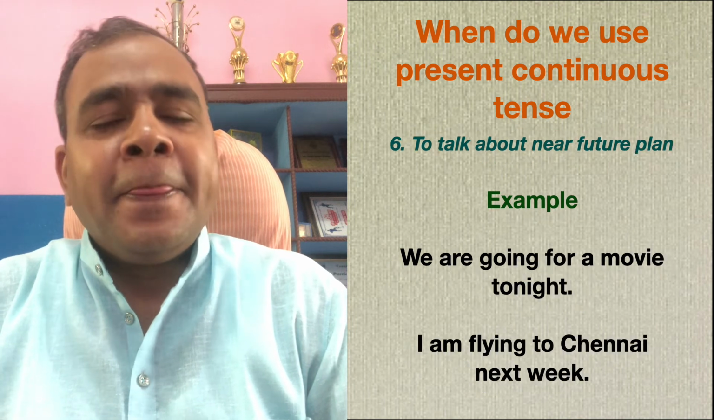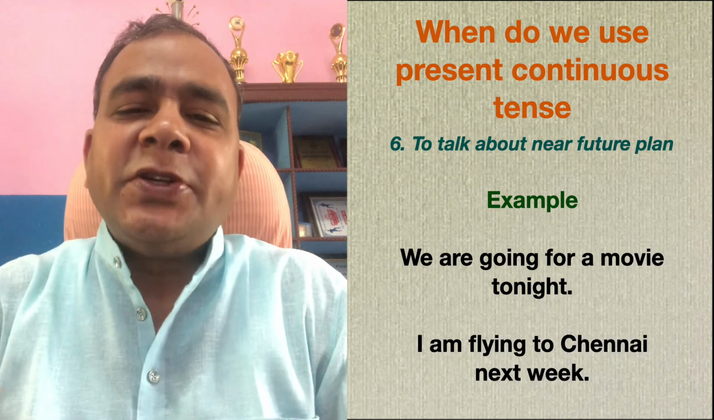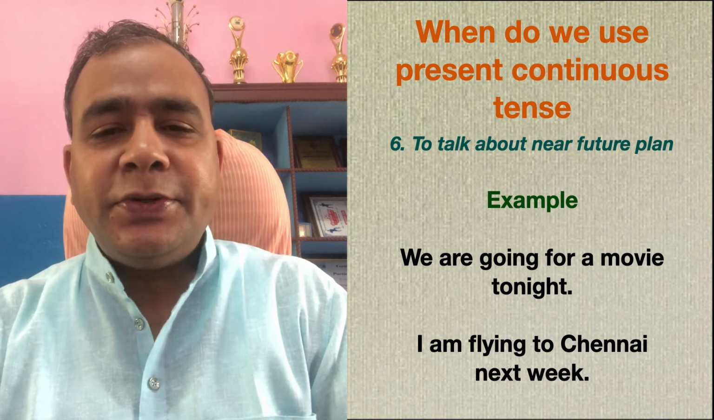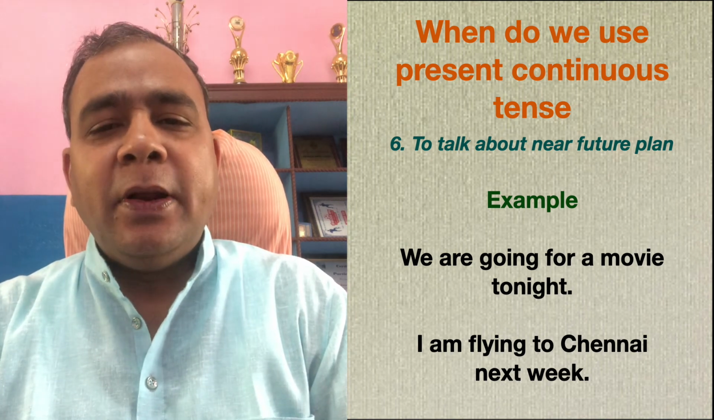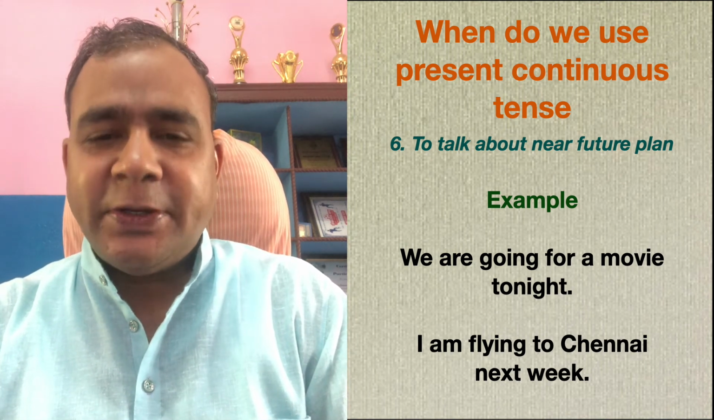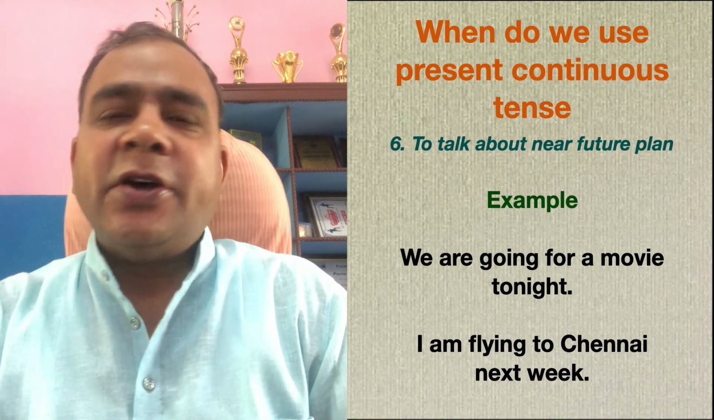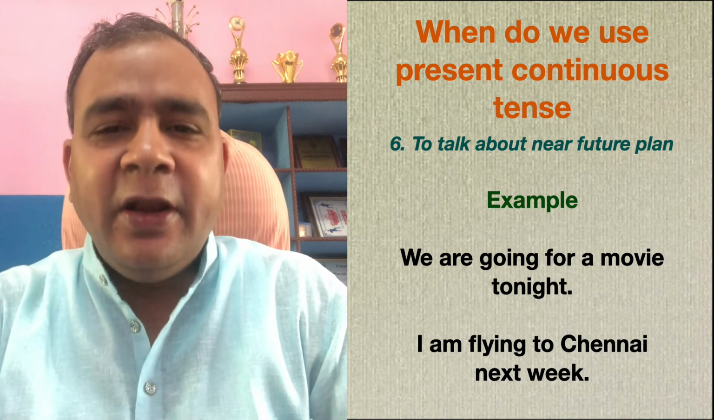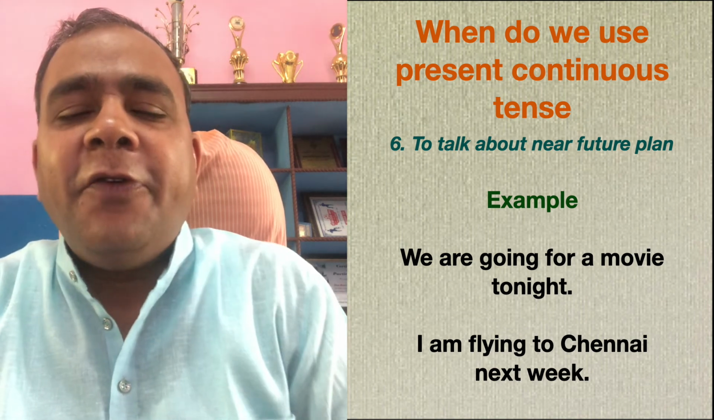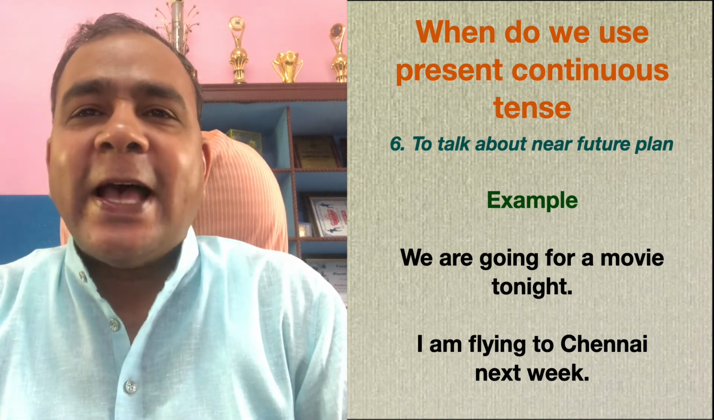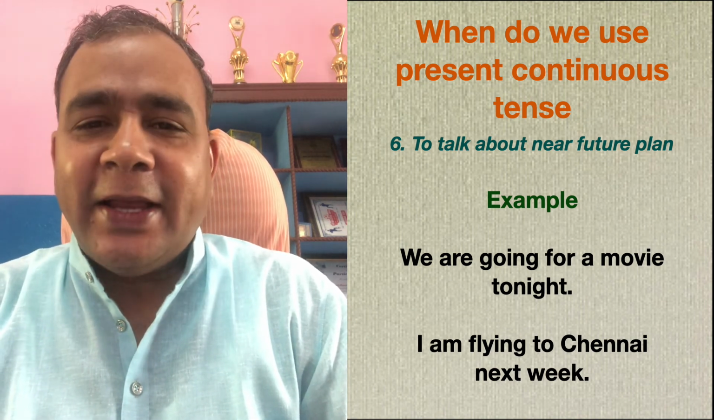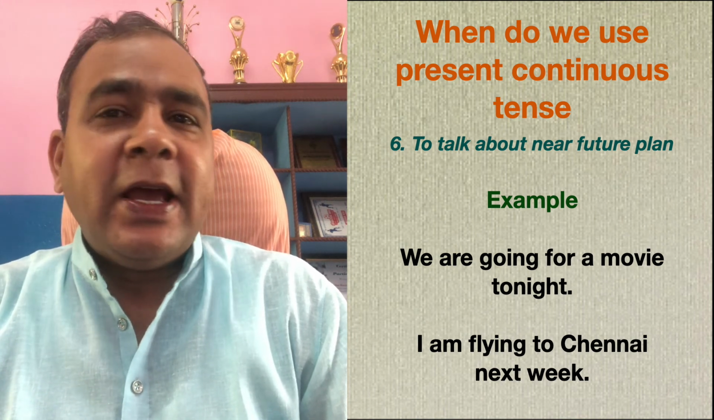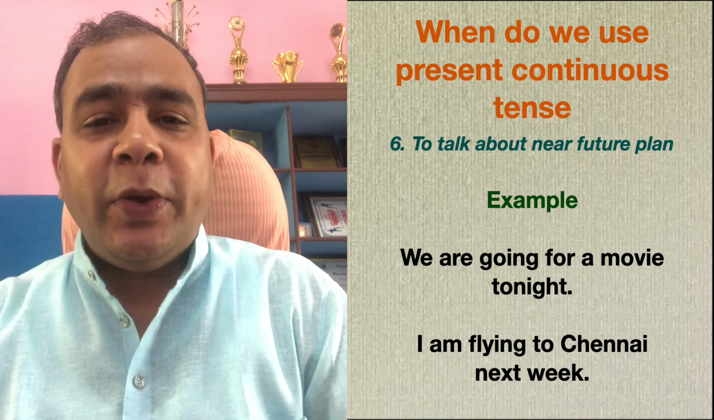Okay. The last one. There are also some other uses, but these are the main ones where we use the present continuous tense. These are the situations. So to talk about a plan in the near future. What are the examples? We are going for a movie tonight. And then I am flying to Chennai next week.